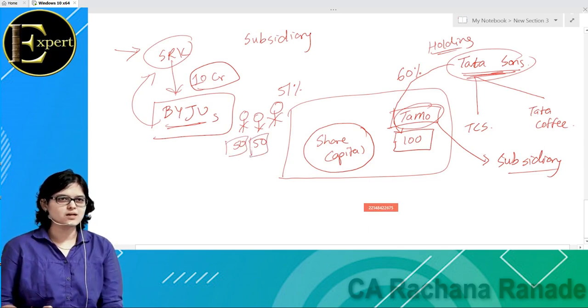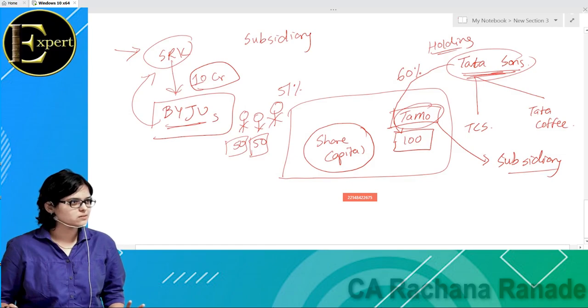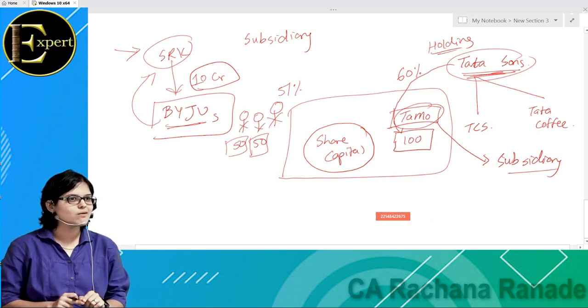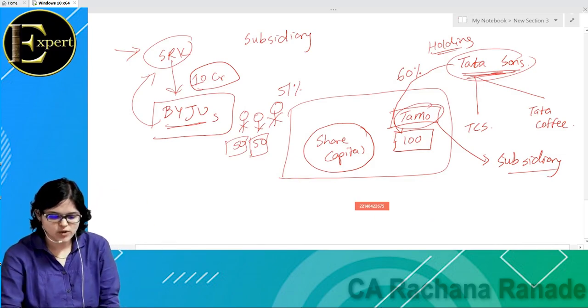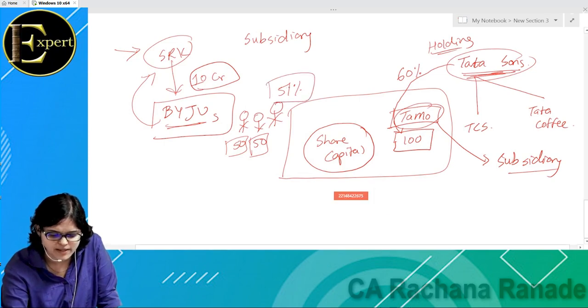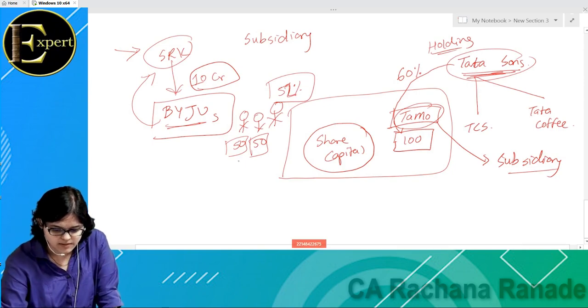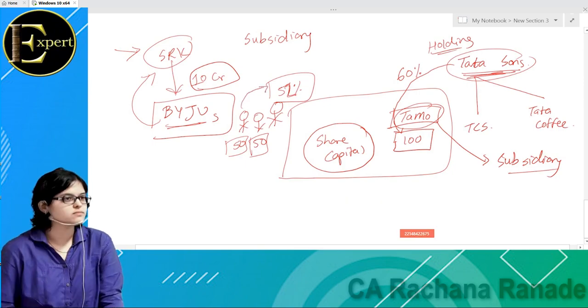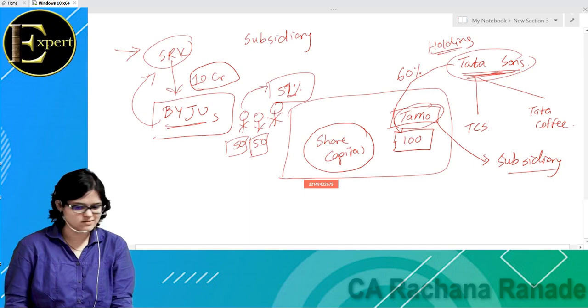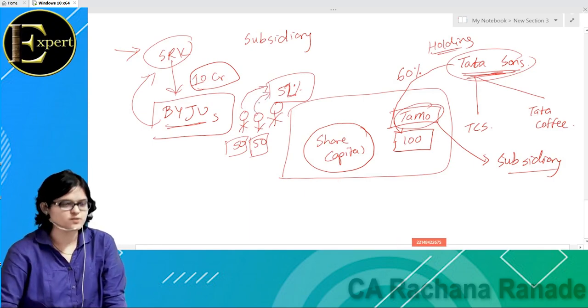Okay, so total share is 100, and he wants 51 now. Let us say for simple mathematical calculations, he wants 52. So what will happen? This guy will have to give 26%, and this guy will have to give 26%. And now he will be an owner of only 24%. He will be an owner of 24%.